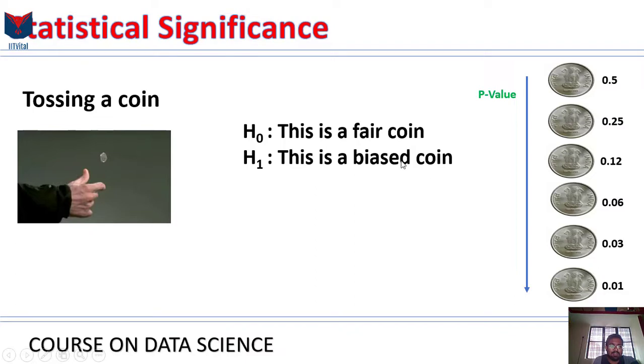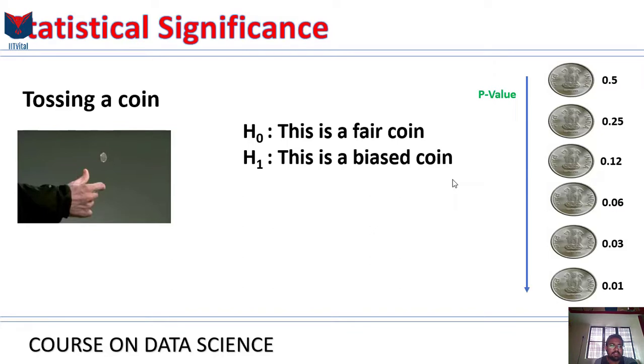We would be totally compatible with 1 tails, 2 tails, 3, 4 or 5, 6 tails in a row. We wouldn't get an uneasy feeling about it if we lived in the H1 universe. However, the way hypothesis testing works is that we assume we live in this universe over here at the top, the null hypothesis universe, and then we want to see whether we get an uneasy feeling about whatever our experiment gives us.